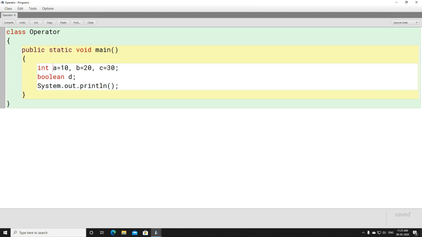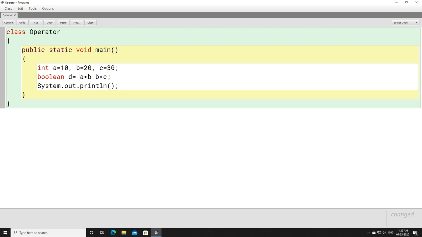We have 3 values here, a equals to 10, b equals to 20, and c equals to 30. A is an identifier, b is an identifier, c is an identifier, which holds a constant value, that is 10, 20, and 30. Now what is the use of a logical operator? How can we use a logical operator? Let us see. If we write a is less than b, b is less than c.